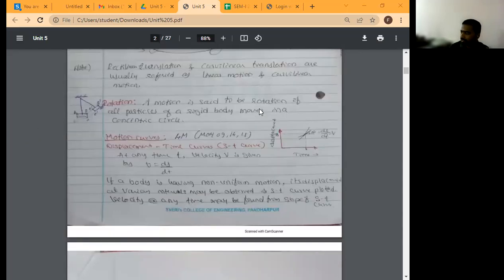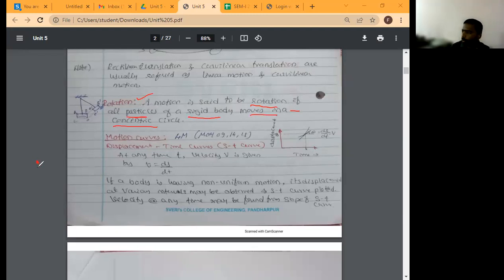rotation. First, translation: what is translation? The entire body is shifting to a new point. In rotation, the body is not shifting, it is rotating about a fixed point. How is the definition? A motion is said to be rotation if all the particles of a rigid body move in concentric circles.